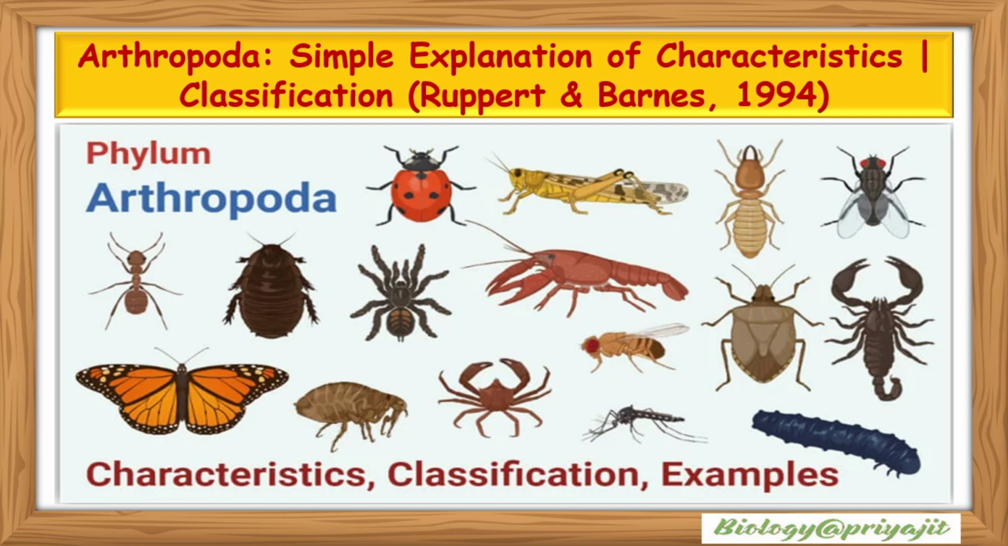In this session, we will understand their key characteristics like jointed appendages, chitinous exoskeleton, segmentation and high adaptability, and then study their classification based on Ruppert Barnes 1994 in the 6th edition of the book in a clear and simple manner useful for undergraduate and postgraduate students. Let's dive into the exciting world of Arthropoda.